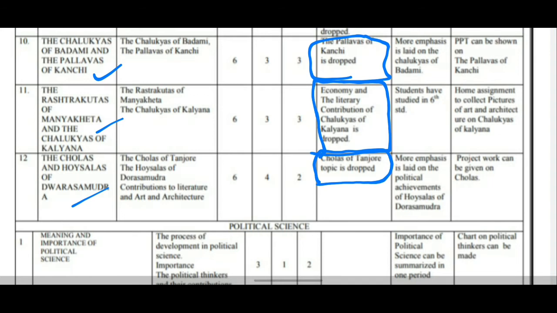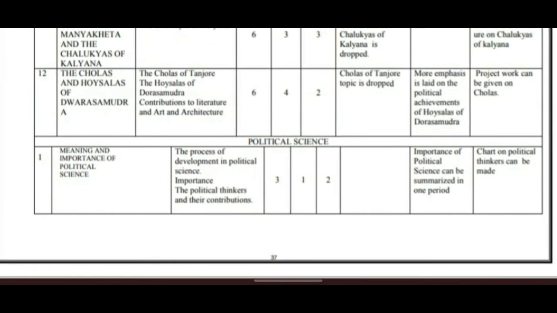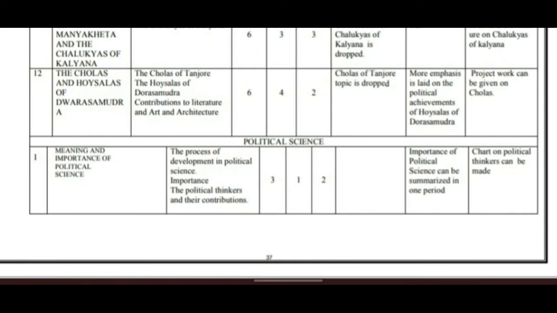Now next it is from political science. Four lessons are there. We will see one by one. The first lesson is Meaning and Importance of Political Science. Here the subunits are the process of development in political science, importance and the contribution of political thinkers. This lesson you have to read completely, and more importance should be given to the importance of political science.